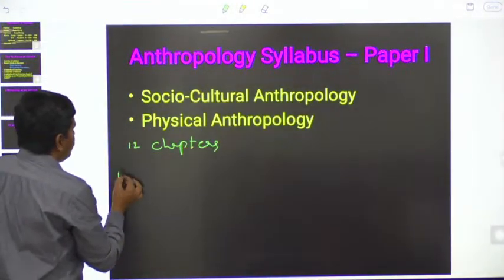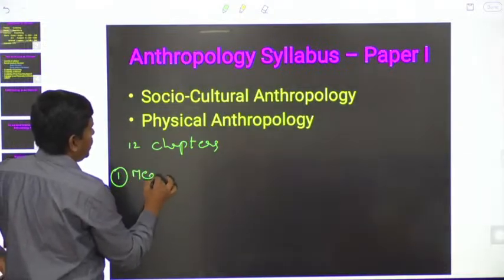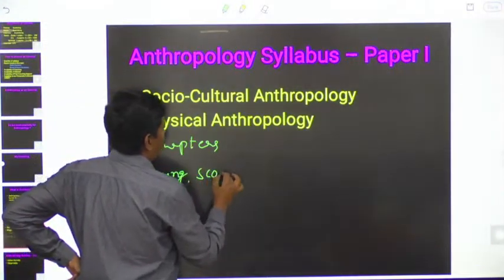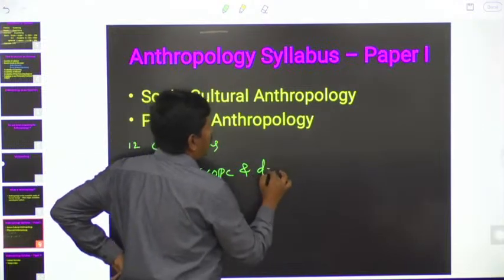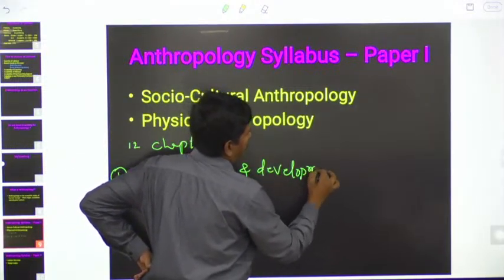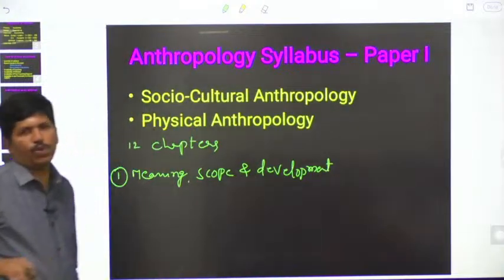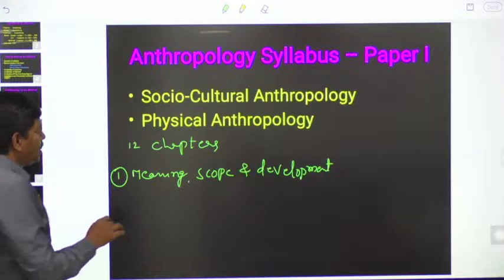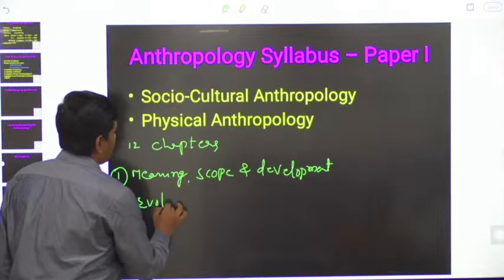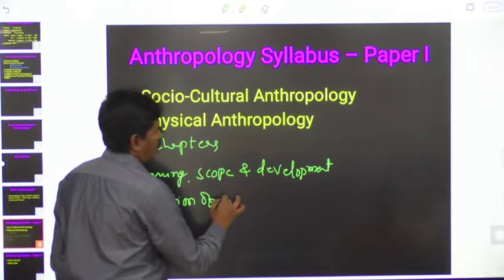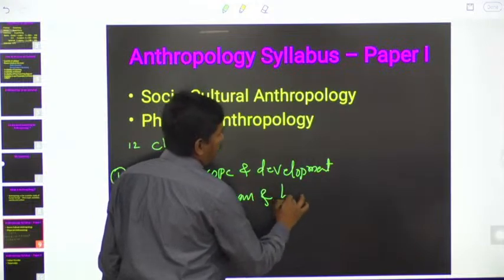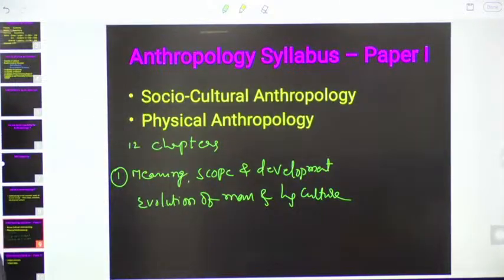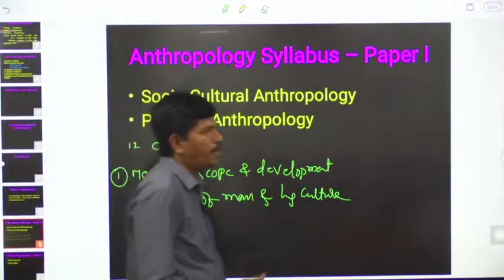The first chapter deals with meaning, scope and development of anthropology. Introduction: meaning, scope and development of anthropology. What are the different branches of anthropology? We will study evolution of man and his culture. In the first chapter itself, we will study meaning, scope and development of anthropology.